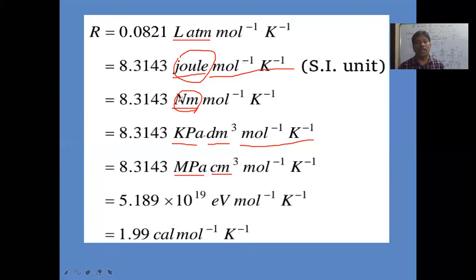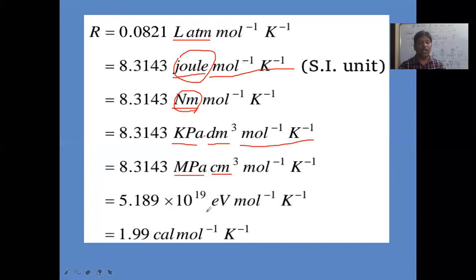Sometimes the value is also asked in dynes. 1 Newton is equal to 10 power 5 dynes, and 1 meter is equal to 100 centimeters. In place of Newton we write 10 power 5 dyne, and in place of meter 100 centimeters. So 10 power 5 into 10 power 2 gives 10 power 7 dyne centimeter. So we have 8.314 Newton meter, 8.314 kilopascal decimeter cube, and 8.314 megapascal centimeter cube. We have to understand the difference.